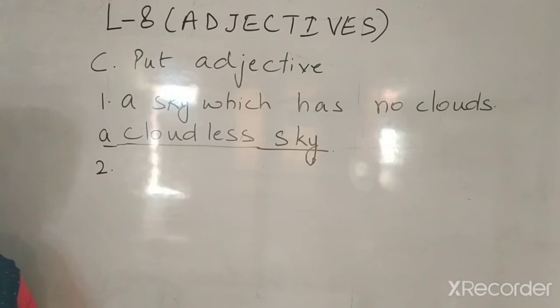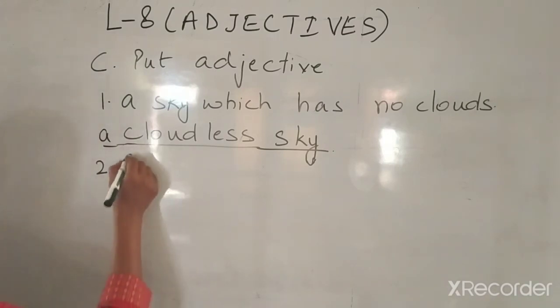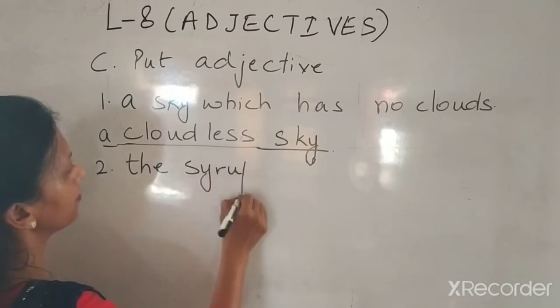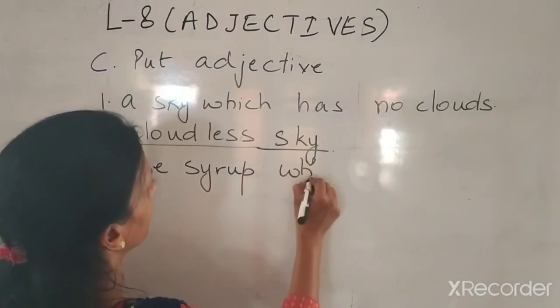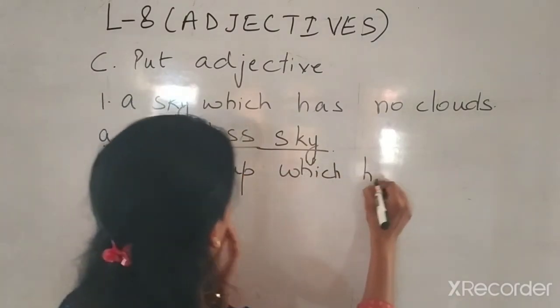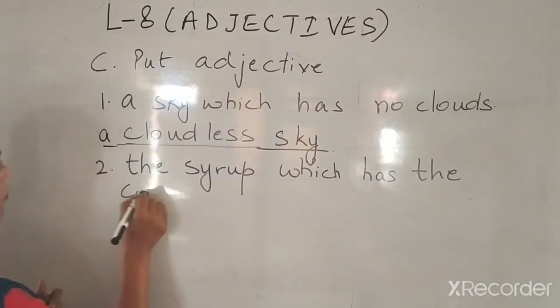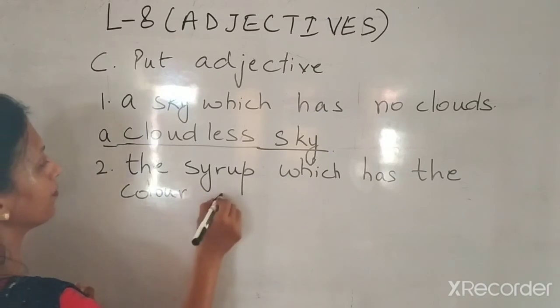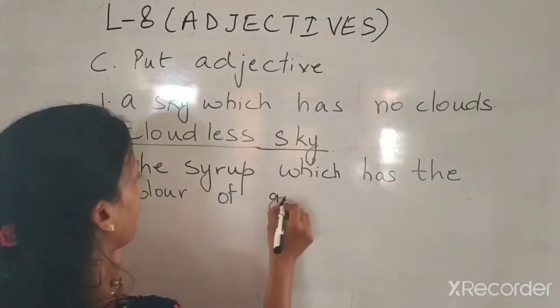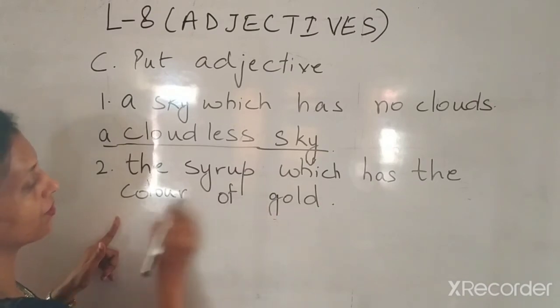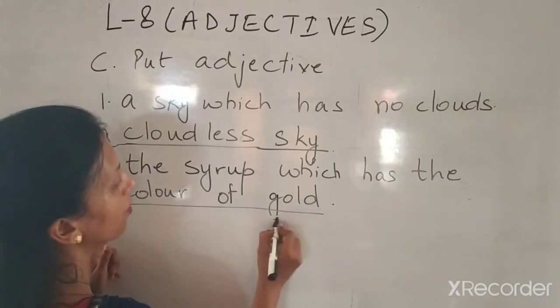The syrup which has the color of gold. Yes? Now if I say color of gold, I'm using this color of gold.